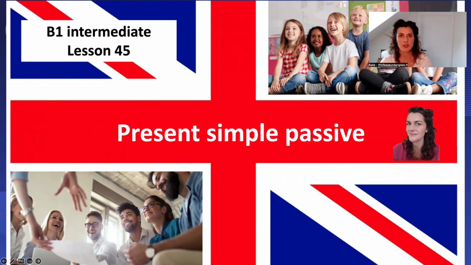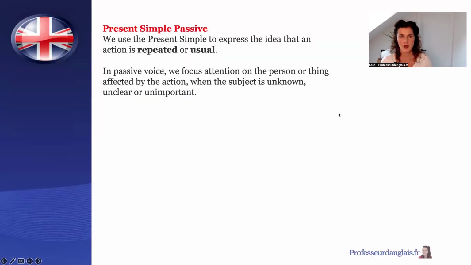Today we're going to be looking at the present simple passive. Okay, so the present simple passive. We use the present simple to express the idea that an action is repeated or usual. In a passive voice, we focus the attention on the person or thing affected by the action, when the subject is unknown, unclear, or unimportant.